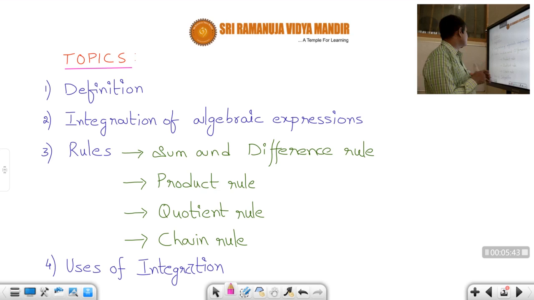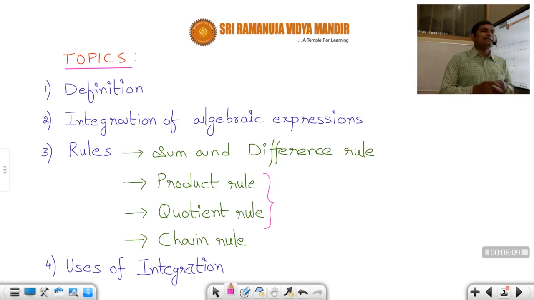As we have studied in differentiation, the sum and difference rule, product rule, coefficient rule, and chain rule, all these rules are there in the integration part also. But the product rule and coefficient rule we may not study, because we don't have much application for them. They are slightly difficult as well as not required for our physics part. Basically, we'll be covering the sum and difference rule and the chain rule. That is sufficient for us.